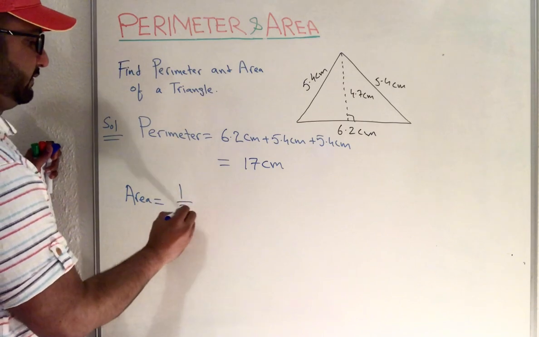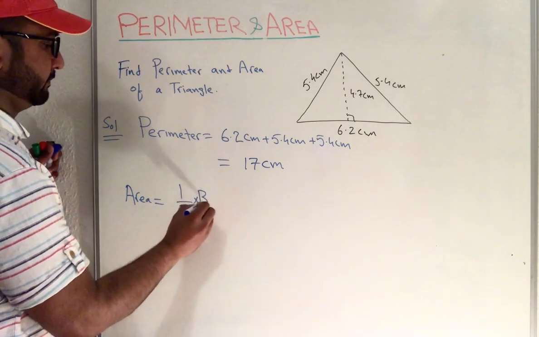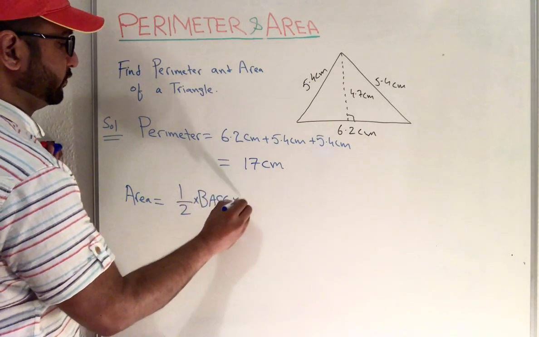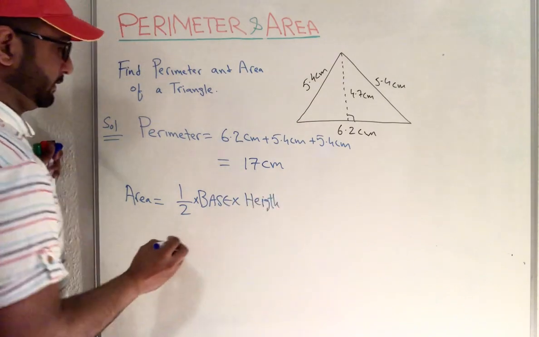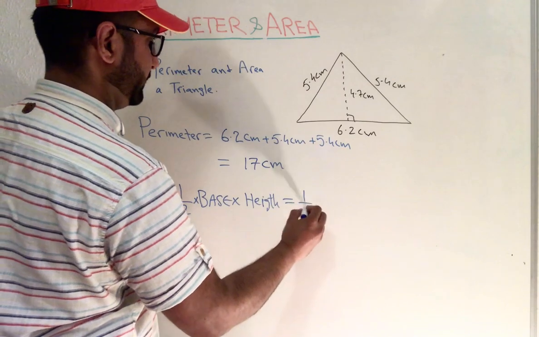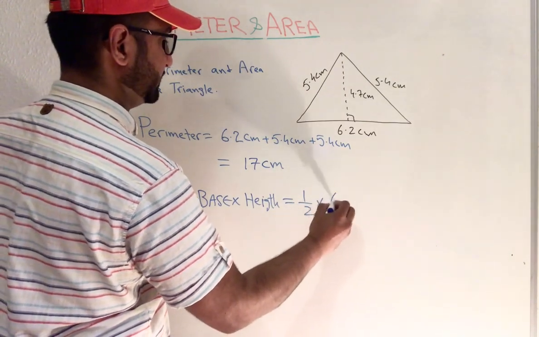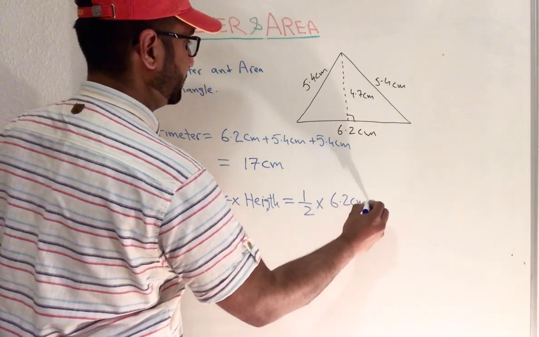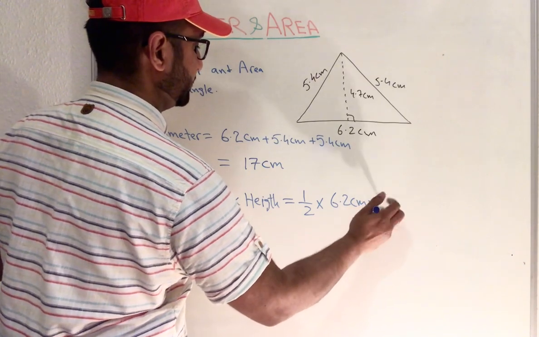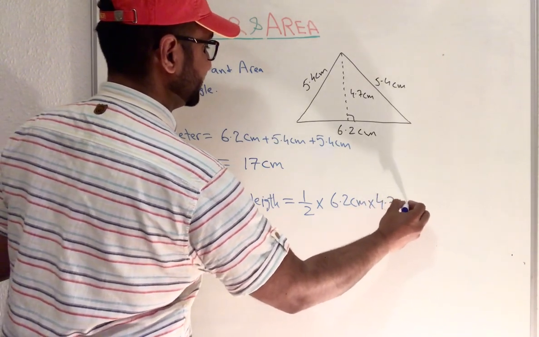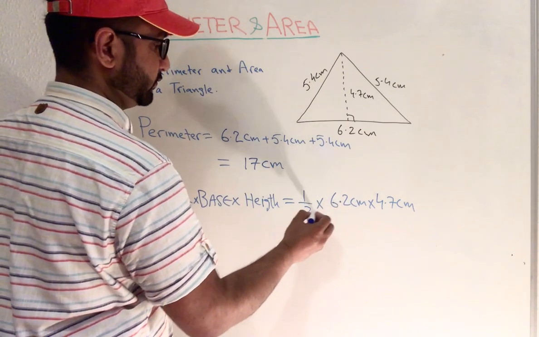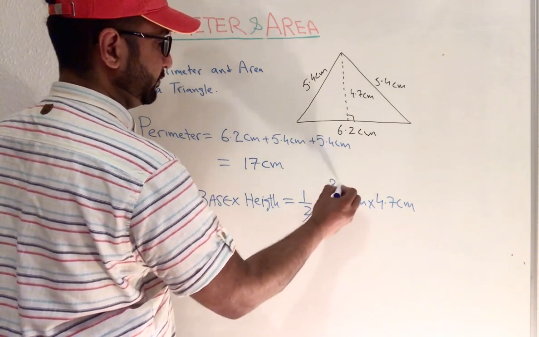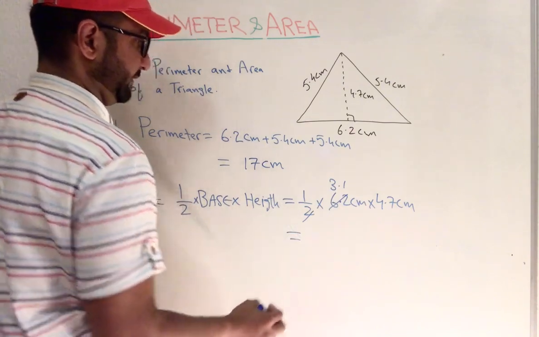Same as that, we need to find our area. Area is half into base into height. Half of the base, which is 6.2, and the perpendicular height is 4.7 centimeter. When you divide 6.2 by 2, that becomes 3.1. Then you need to multiply.